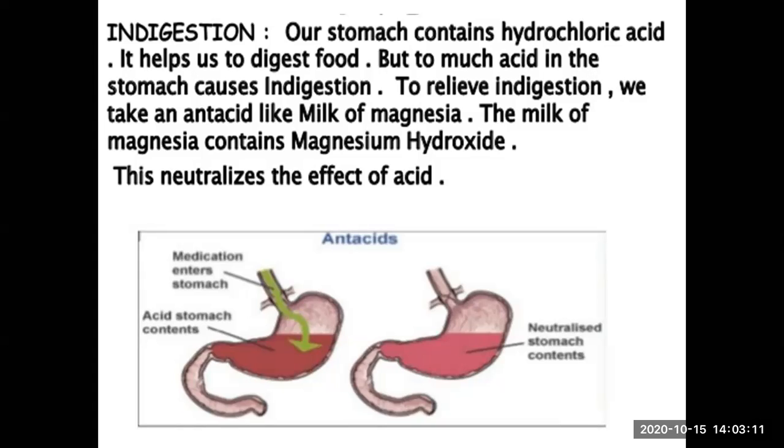So to combat all these things, what do we have to take? Antacid. तो आपको acidity से relief कौन दिलाता है? Base. So हम क्या करते हैं? Base की help से उस acid को neutralize कर देते हैं. And we call that base an antacid. हम उसे वहां पर base ना कहकर antacid का नाम देते हैं. And the most commonly used antacid to treat acidity is milk of magnesia or magnesium hydroxide. Magnesium hydroxide or milk of magnesia, this is the commonly used base we use for treating acidity.